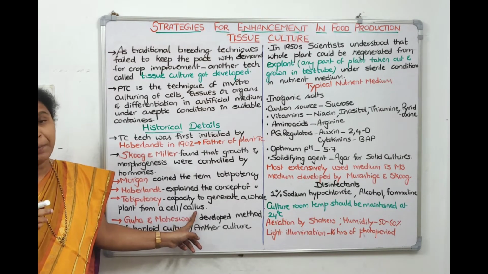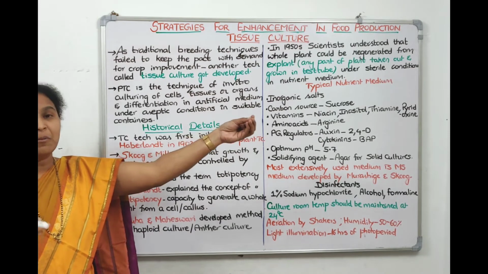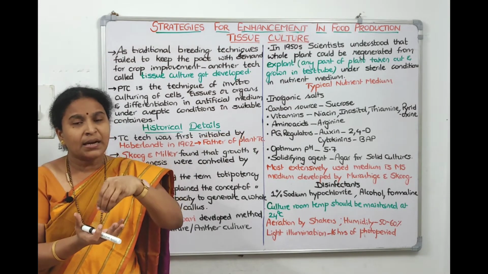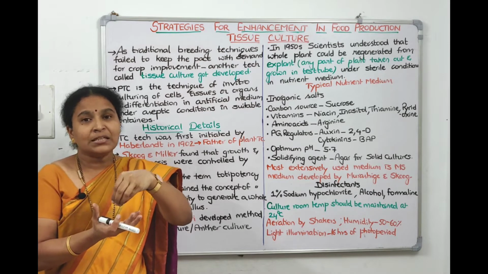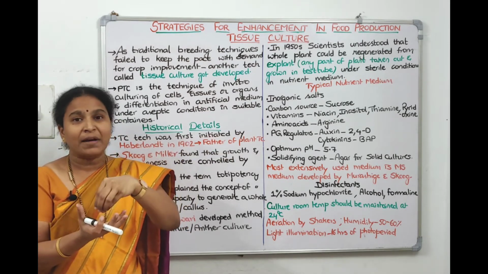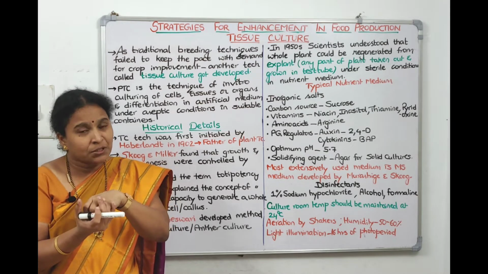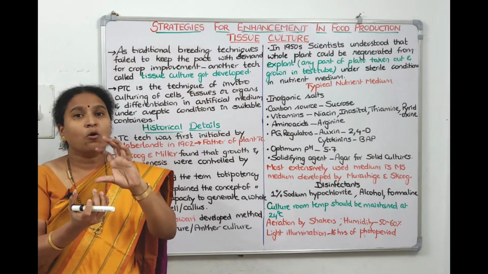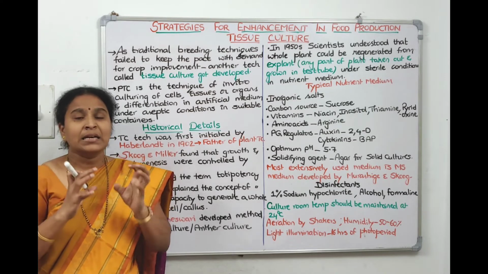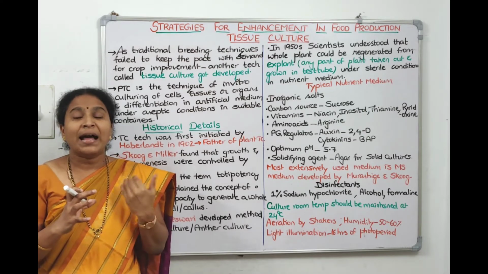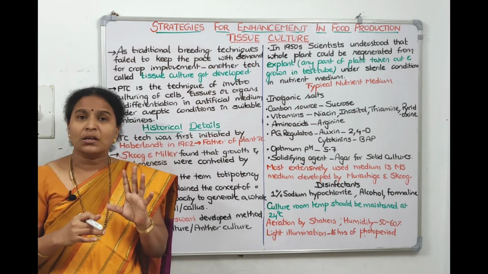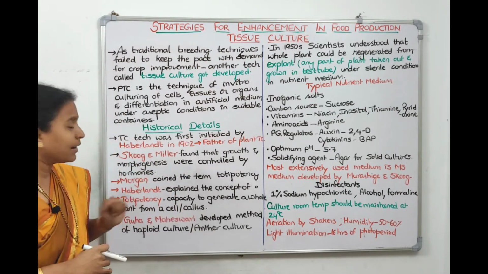I told you how to obtain callus. Take any part of the plant, drop it in the tissue culture medium, grow it, incubate it. Within a few days, we can see that this plant part, the explant you have added, consuming the nutrients present here, turns into a white undifferentiated amorphous mass which is called callus. Now the cells of the callus will have the ability to make the whole plant. This capacity is called totipotency, right?